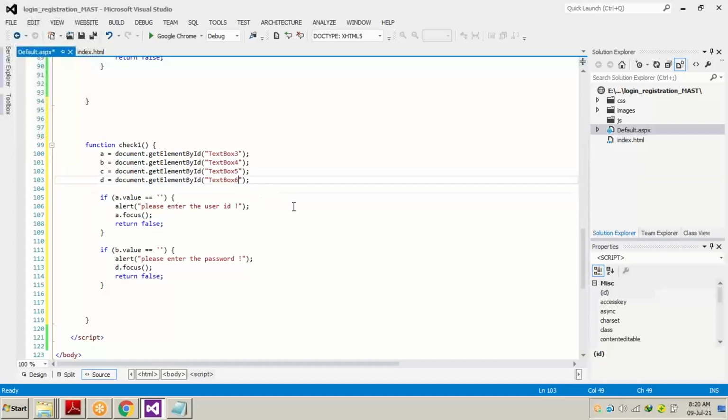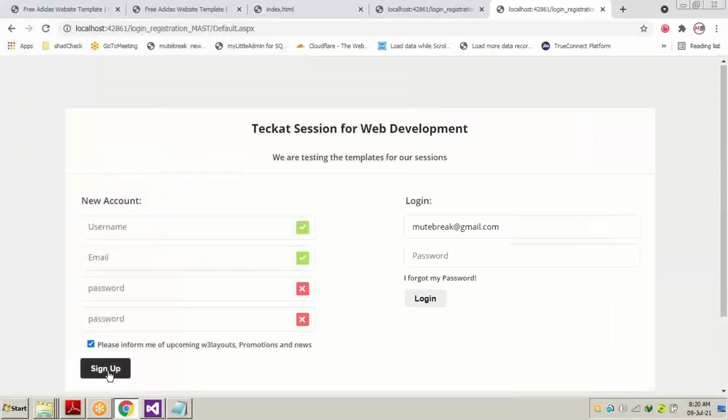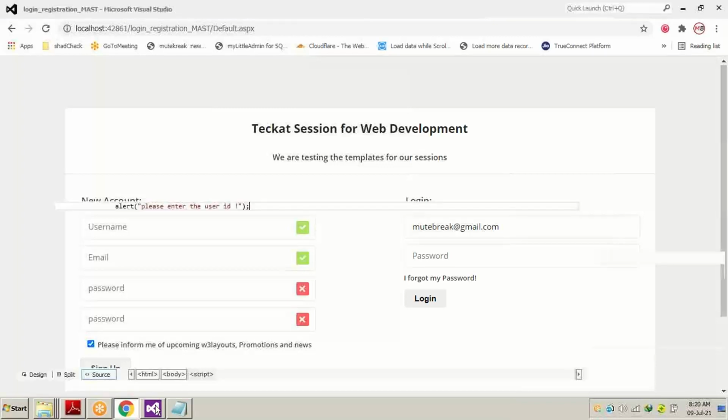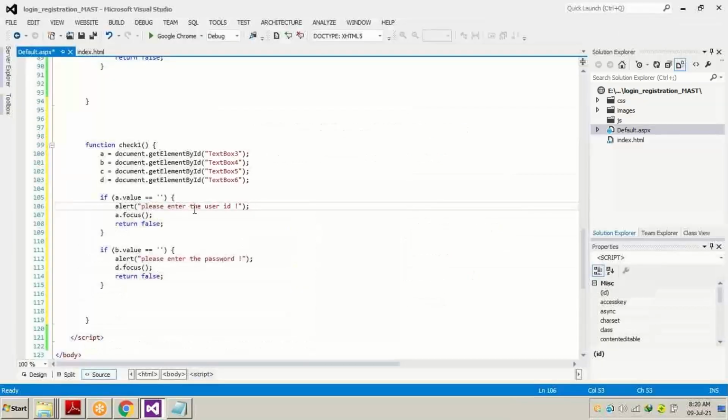Now, if we press this sign up button and nothing is written in the username text box, the alert should show please enter the username. Okay. Now, A's message will be: please enter the user name, not user ID.